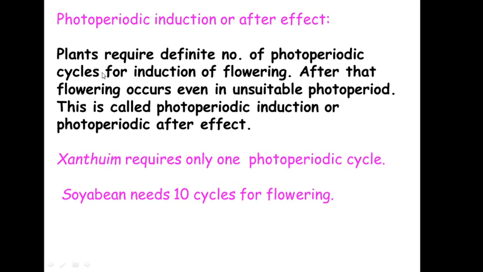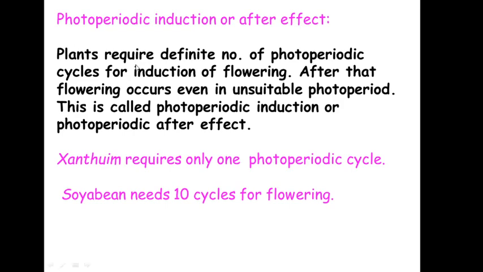See, in a day we have 24 hours. Out of that 24 hours, a certain amount will be day or photoperiod and the rest will be night period. So this 24 hours consisting of day and night, or light and dark period, is known as one cycle. As for example, for Xanthium, 15.5 by 8.5 is known as one cycle. For Nicotiana tabacum Maryland Mammoth variety, it is 12 by 12 hours that constitutes one cycle.